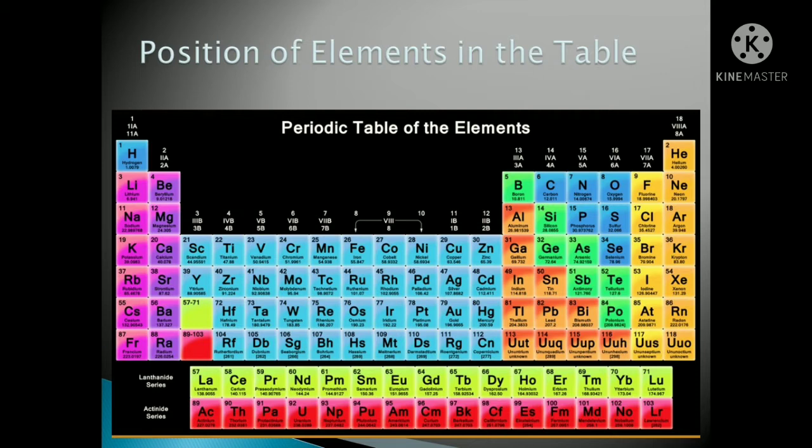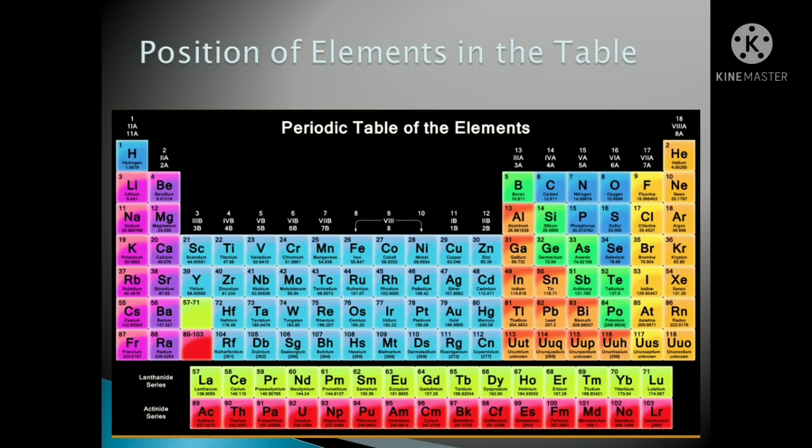Some here are metals, then some are metalloids, next some are non-metals also, and the last 2 series are known as the lanthanoids and actinoids. So this is our periodic table of the elements.